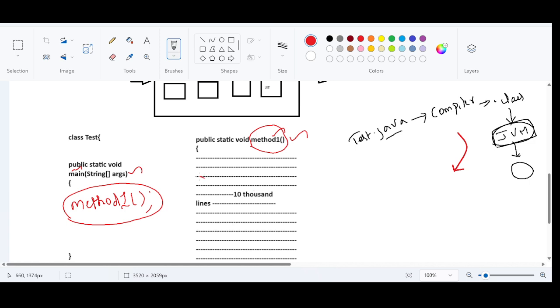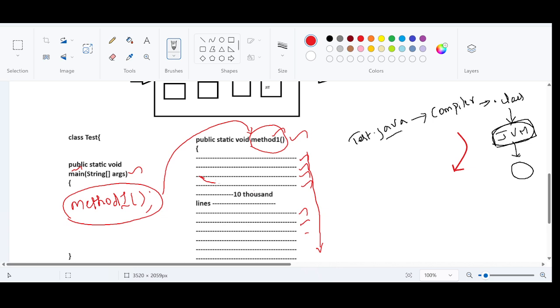As soon as the method is called, the control will be transferred from here to here. Now all the instructions inside this method1 have to get executed one by one. But how many instructions are there totally?